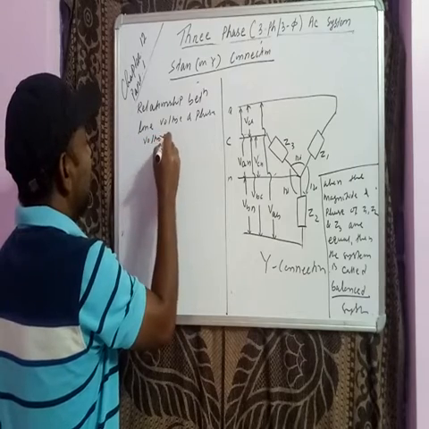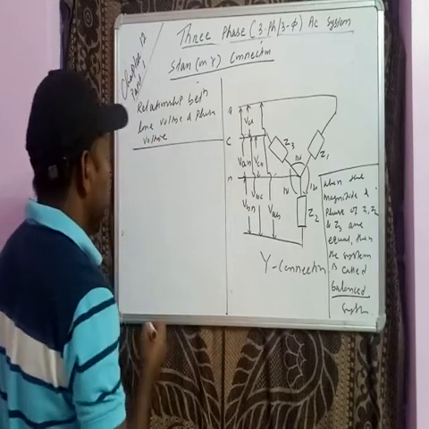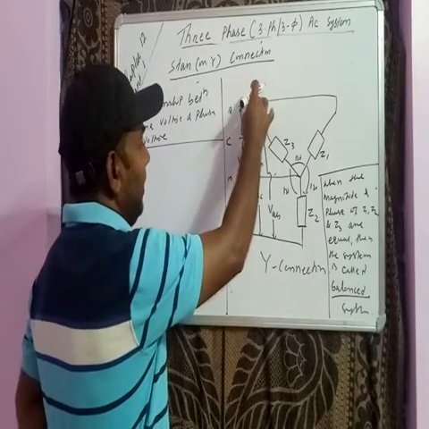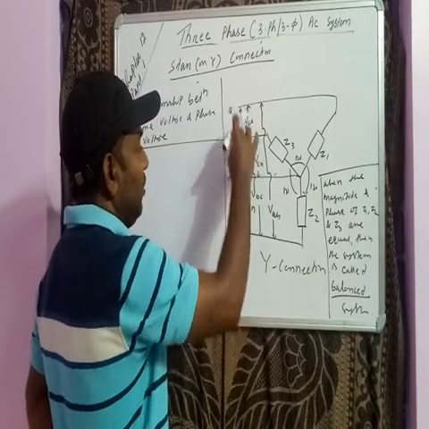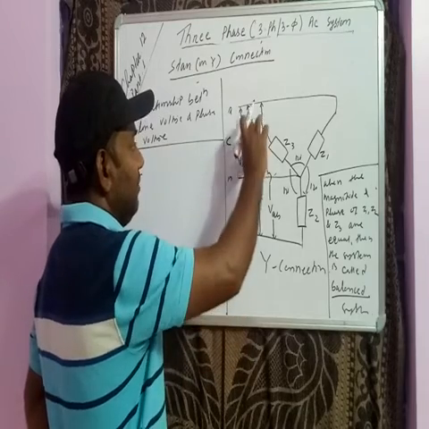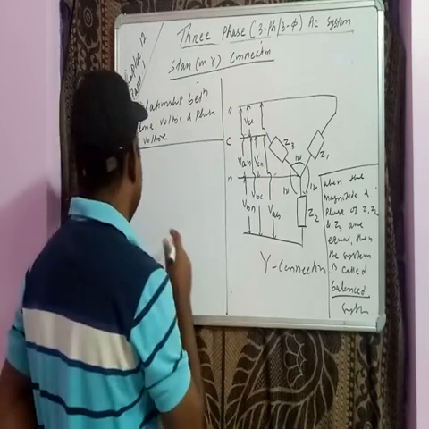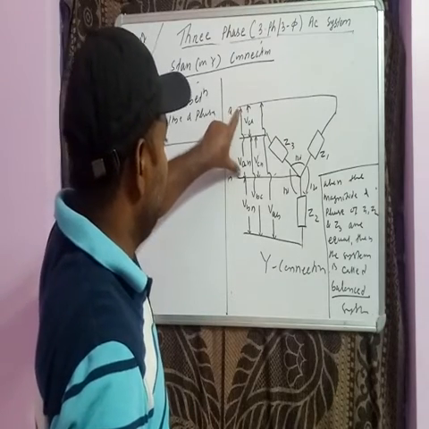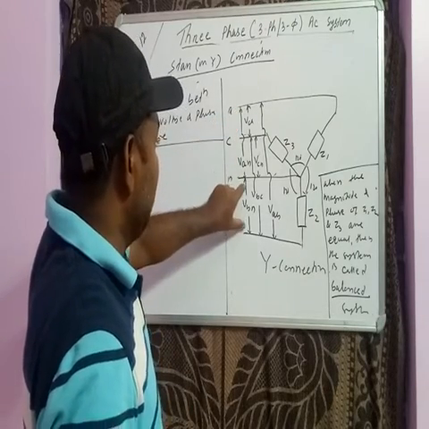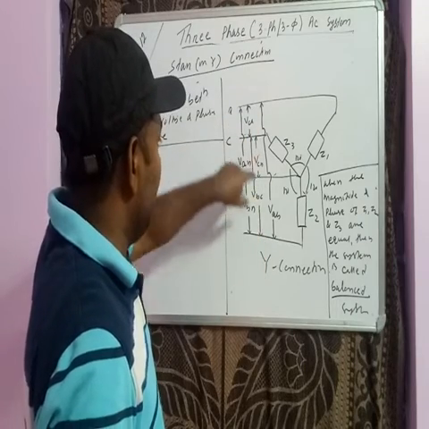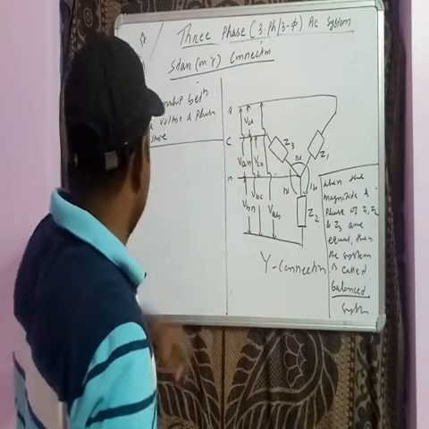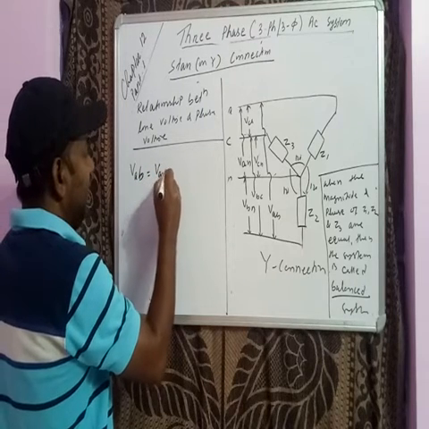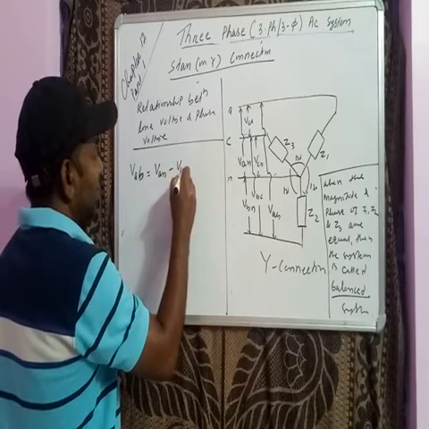To get this line voltage and phase voltage relation, we can write VAN and VBN. So VAB is what? VAN minus VBN. So VAB, we may write, is VAN minus VBN.